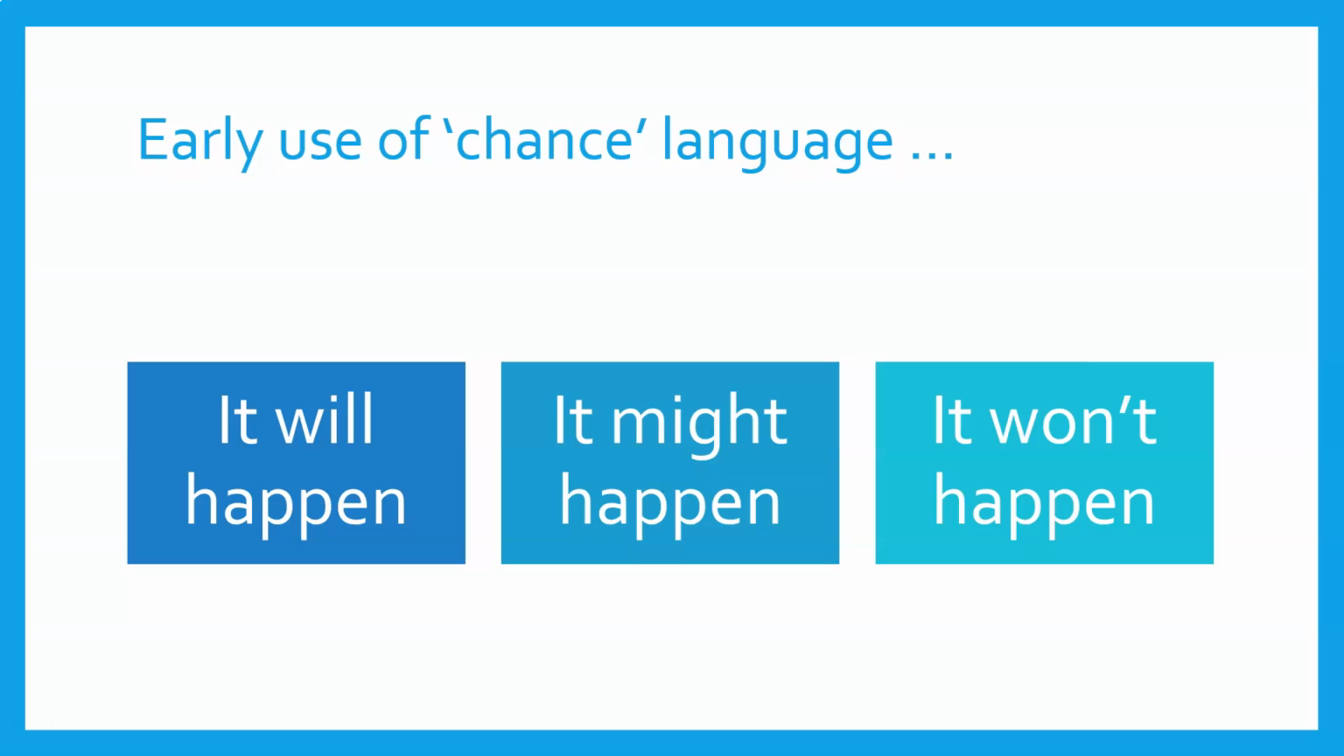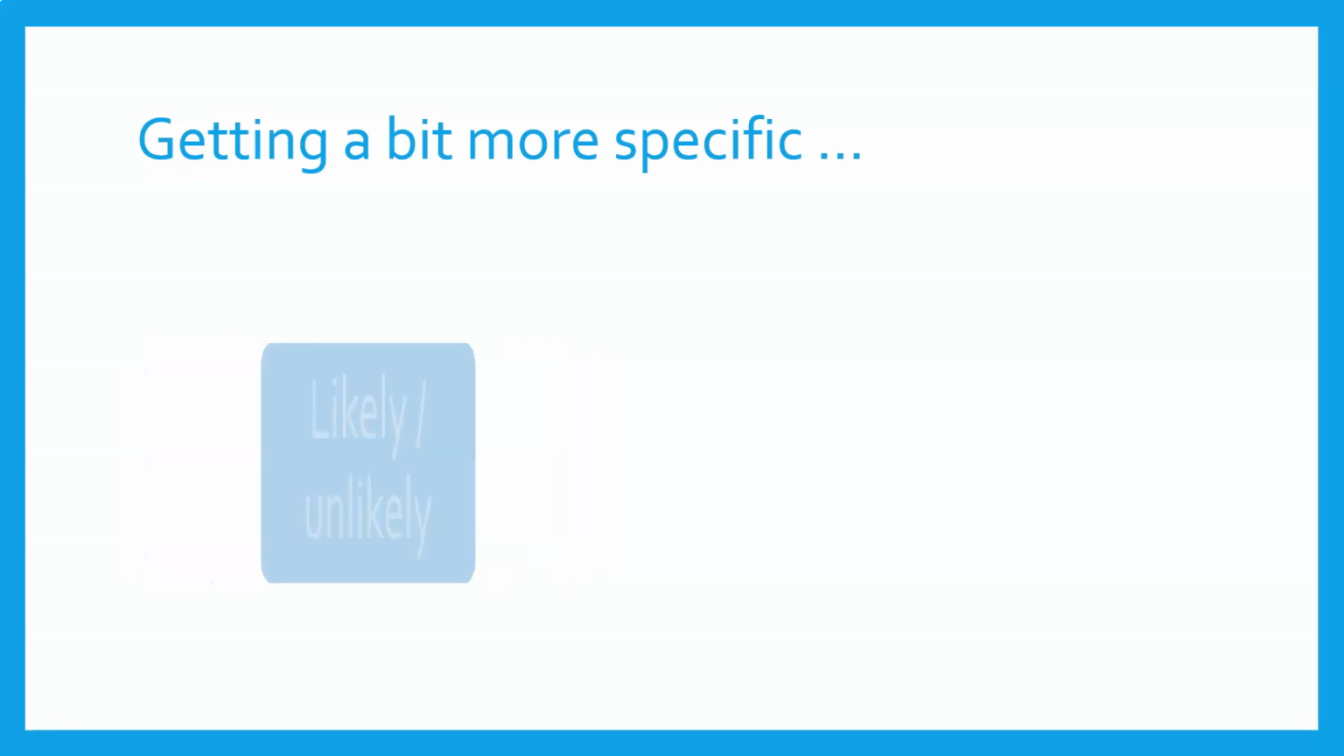So, you would have said things like, it will happen, it might happen, it won't happen, about different events occurring. So, it will happen that I'll have lunch today. I might have a chocolate when I get home from school. I won't be going to the Maldives today. That kind of language you would have used from a very, very young age.